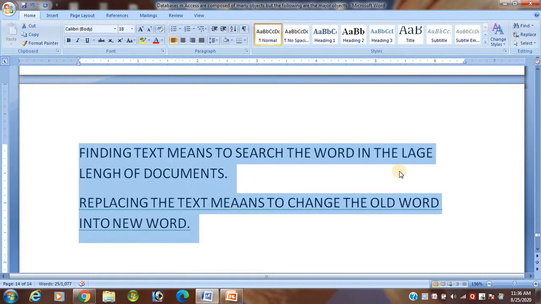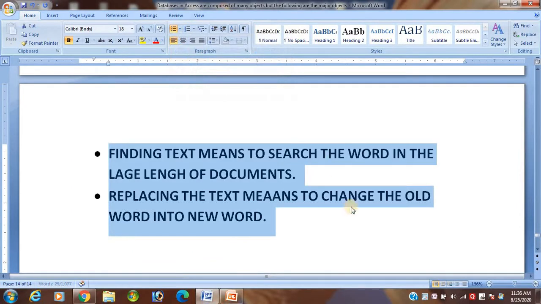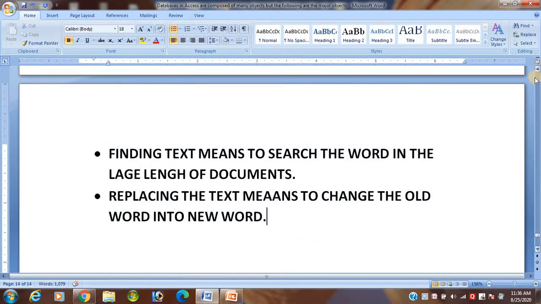This is your document. See carefully, these are your points. What we will discuss now is how to find and replace text. To follow these steps is very simple. Open any MS Word document which has been written.